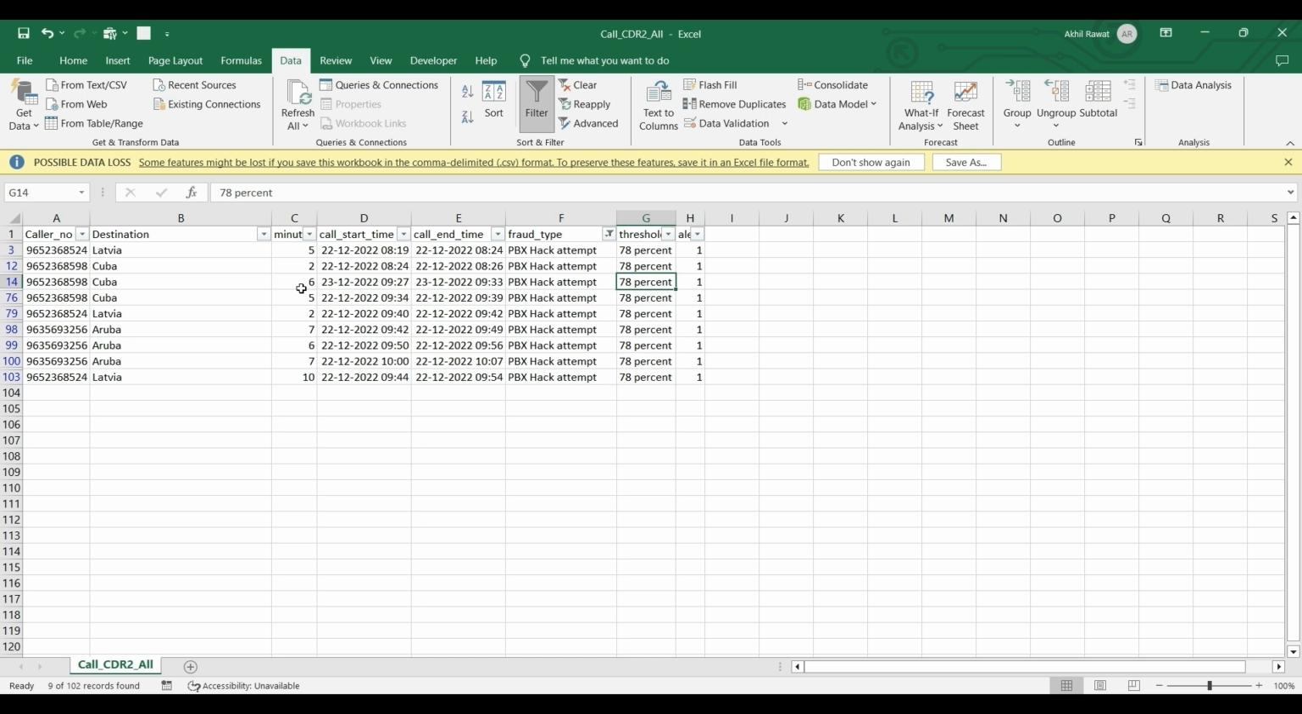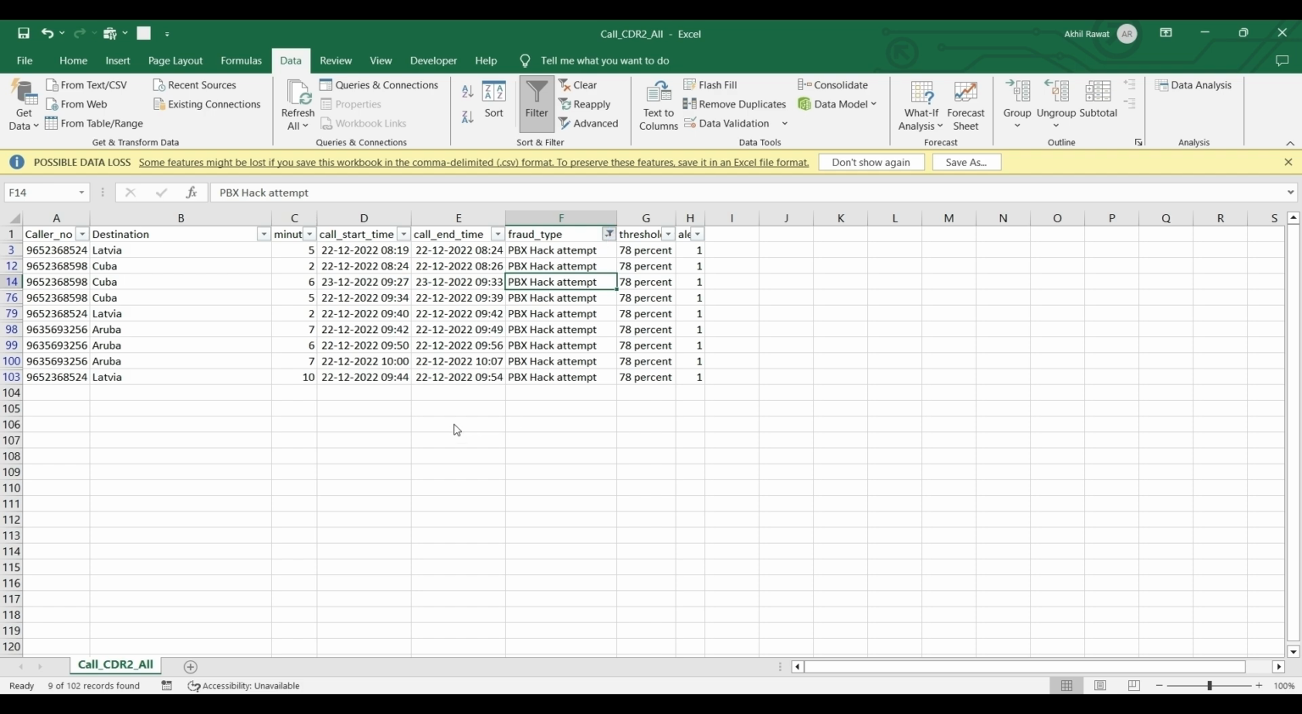Again, the model will have to learn the pattern, and next time if any destination has a similar pattern, then the alert model will fire and identify it as a fraudulent record, and the fraud type model will have to tell that it is a PBX hack attempt.